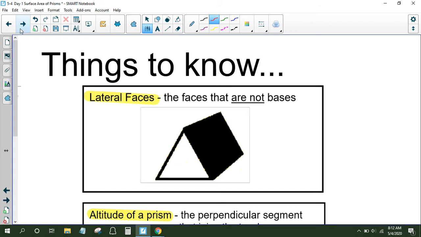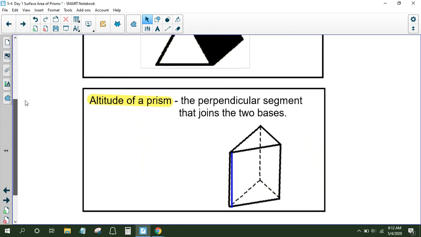We also have what's called lateral faces. Okay? These are just the faces that are not the bases. Okay? So in this instance, in this triangular prism, the black sides would be the lateral faces. Okay?